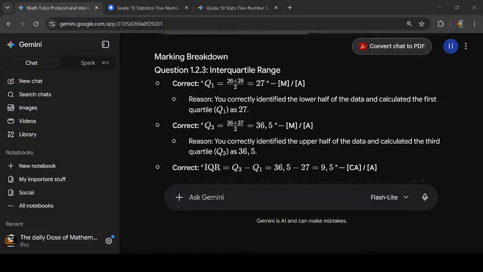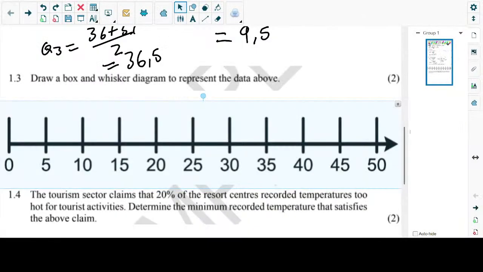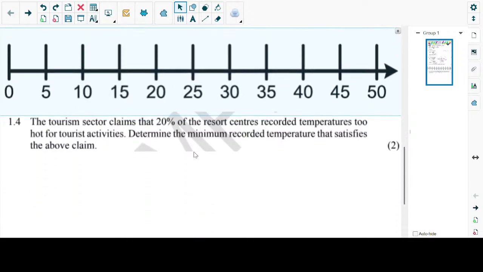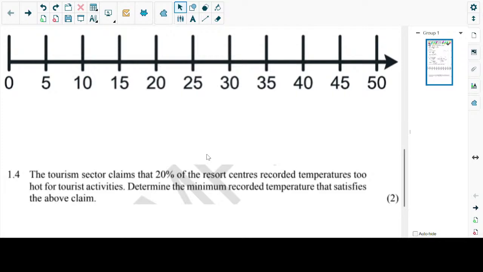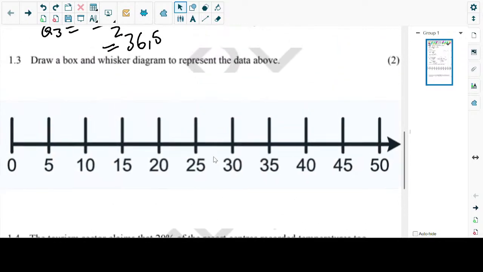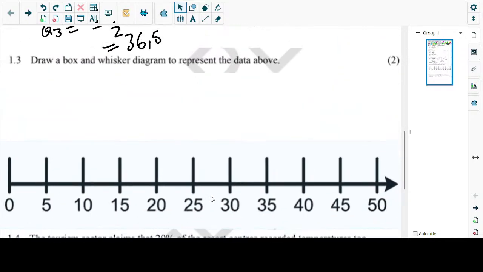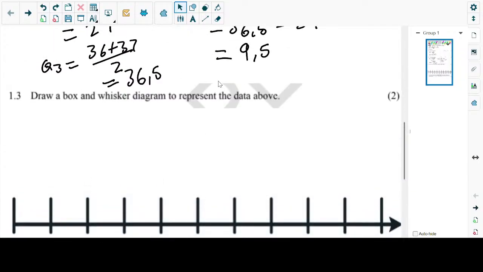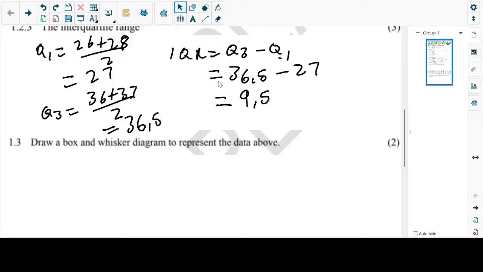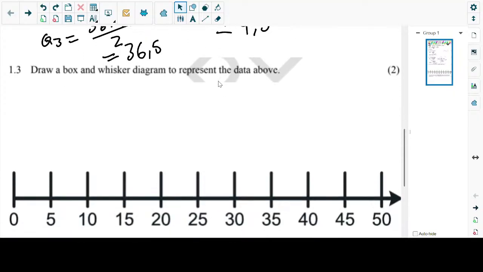Yeah, you got it correct, guys. Let's move on. We need to draw the box and whiskers diagram. Do you have a number line? I do have a number line. So you have the minimum value, and also the maximum value. So now we don't start there. We start with our box first, which has to deal with the quartiles, Q1, Q2, and Q3.